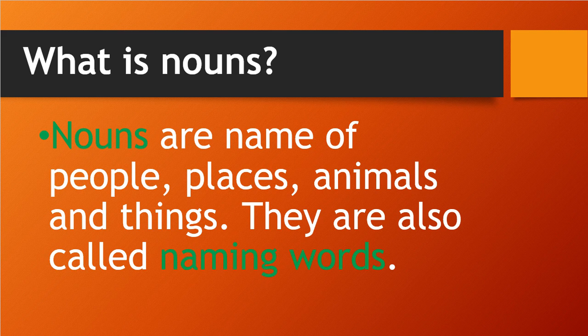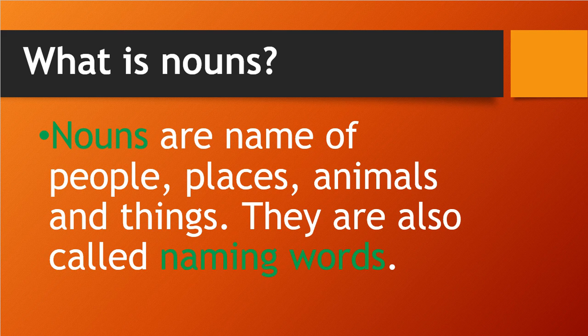We call it a naming word, and that naming word is a noun. Similarly, places: waterfall, garden, park, Surat, Delhi, Gujarat, India.